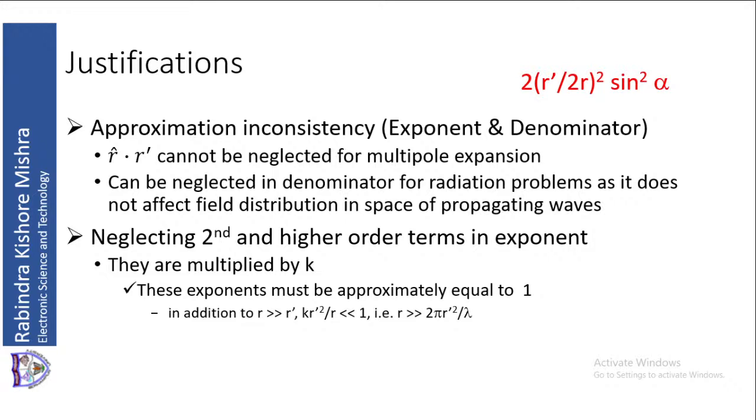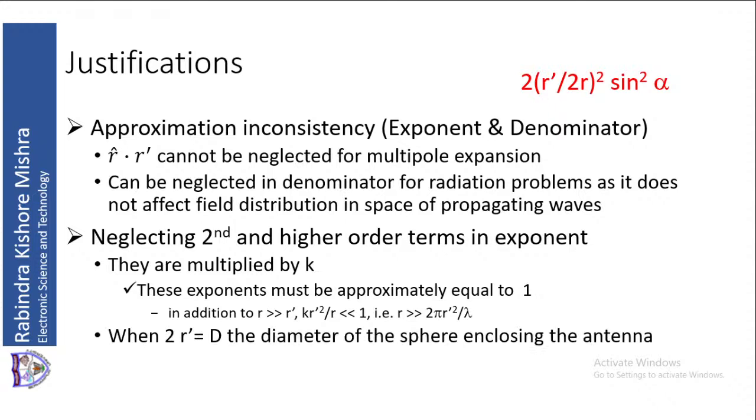So in addition to r much greater than r dash, we must have k r dash square by r much less than 1, which means r is much greater than 2 pi r dash square by lambda. This is what we have seen already earlier. So r has to be much greater than 2 pi r dash square by lambda to be in the far field.